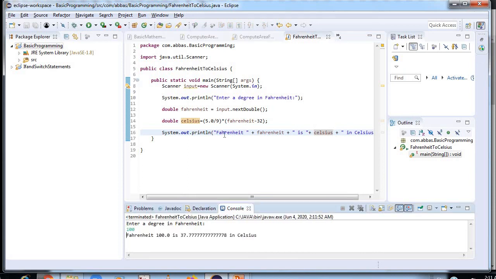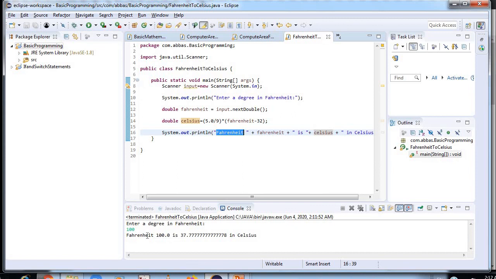So you can see Fahrenheit, and 100 I have typed over here, and it got converted into Celsius through a formula, and the formula is mentioned over here. Celsius is equal to, this is the formula.